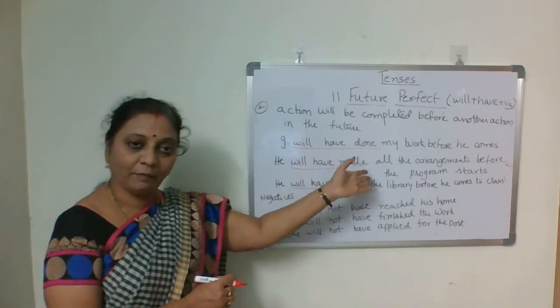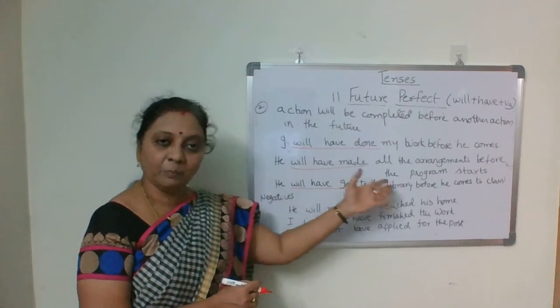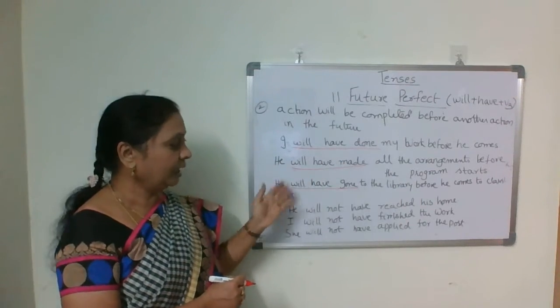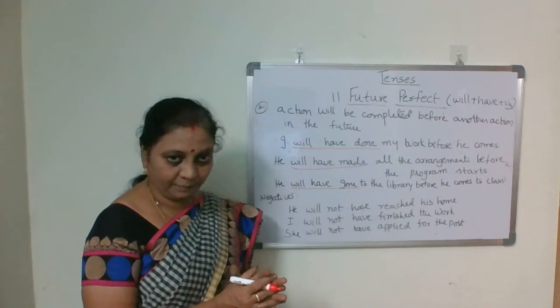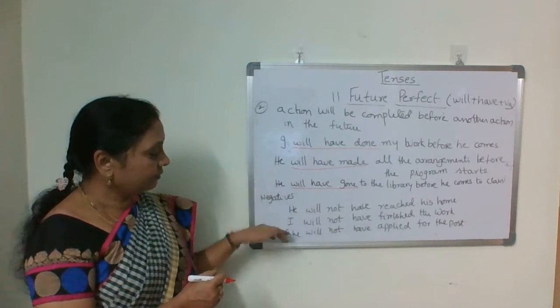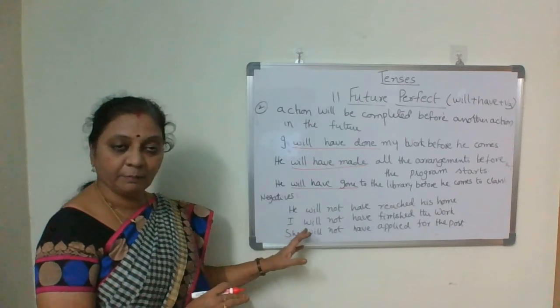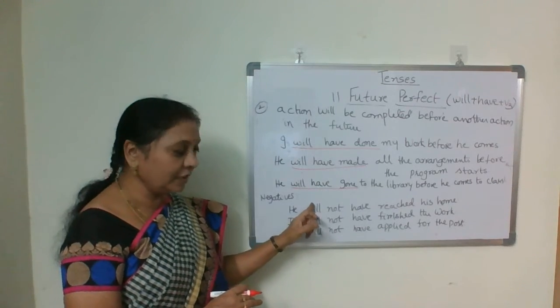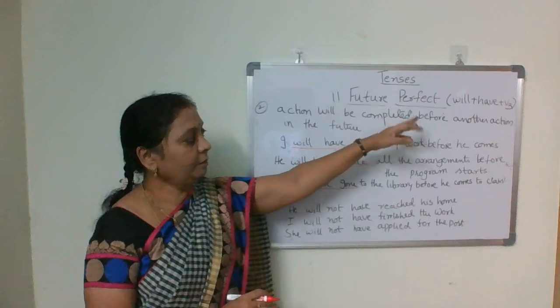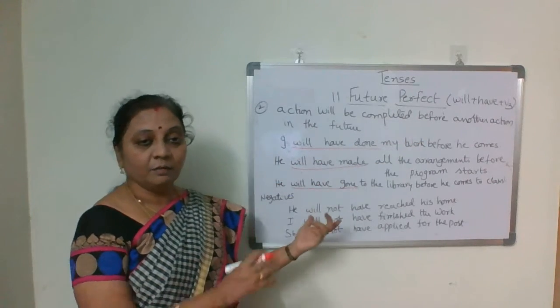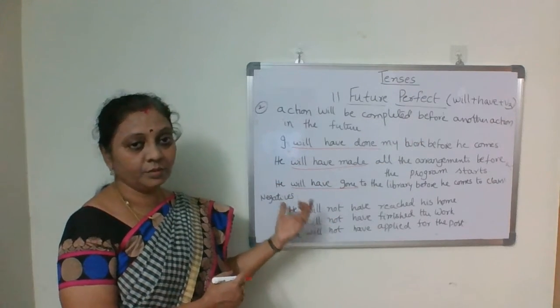I will have done my work. He will have made all the arrangements. He will have gone to the library. And what about negatives? Negatives, again, very simple. That is in between will and have. Will plus have plus V3, isn't it? After will we have to use not.